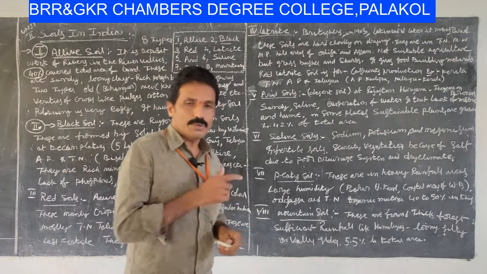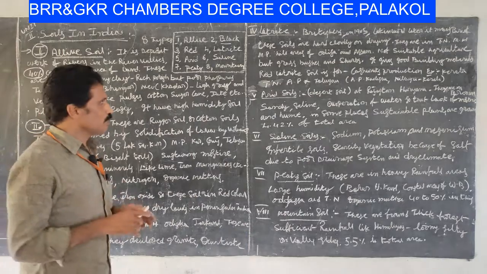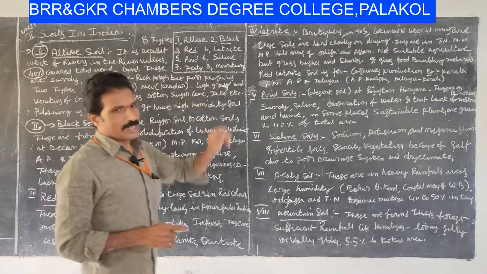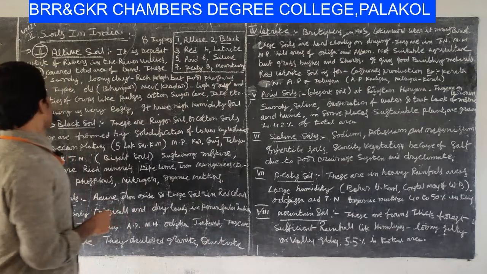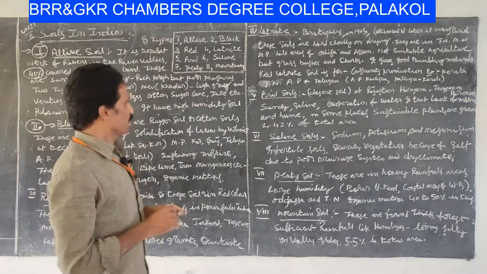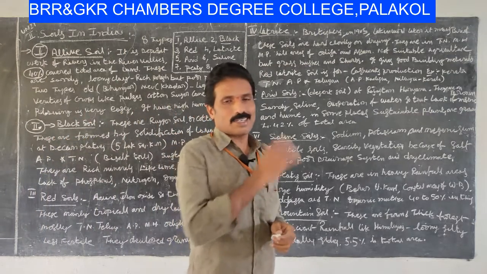Khadar is the new alluvial soil, Bhangar is the old alluvial soil. Then light grey in color, and varieties of crops like pulses and cotton, sugarcane, jute and so on.